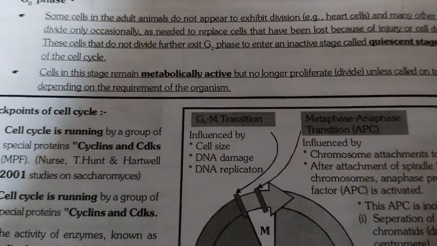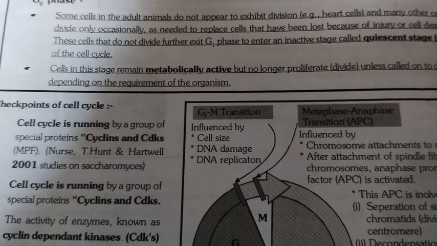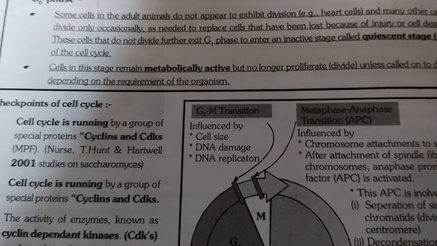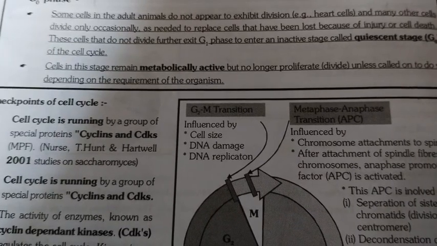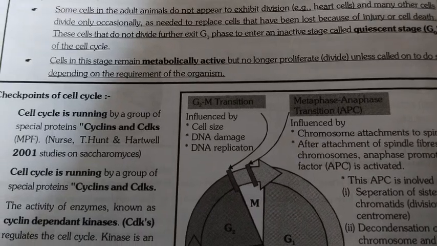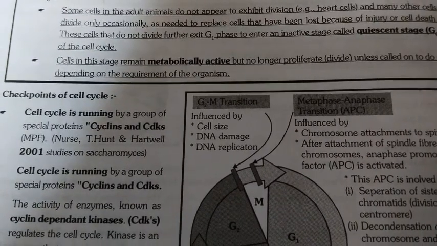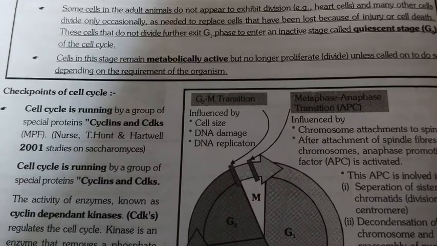G0 phase. Some cells in the adult animals do not appear to exhibit division. For example, heart cells and many other cells divide only occasionally, as needed to replace cells that have been lost because of injury or cell death.